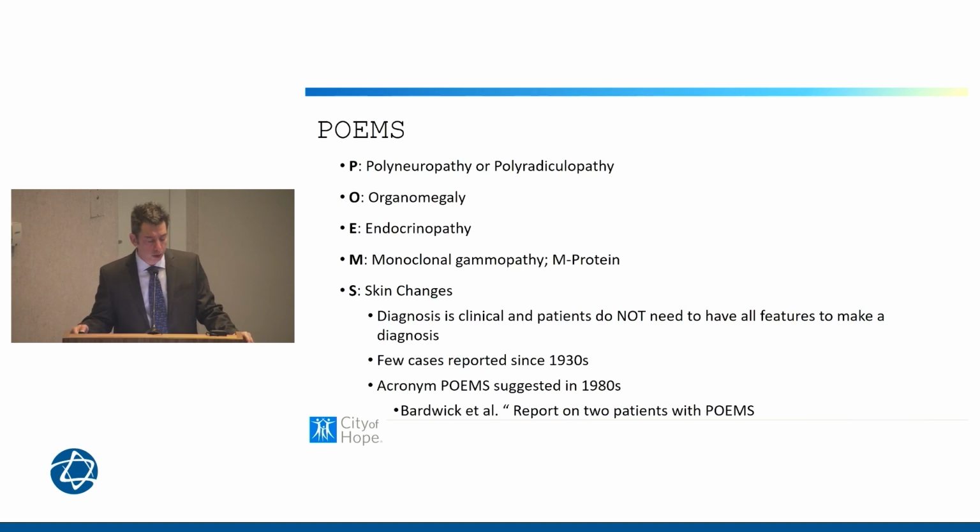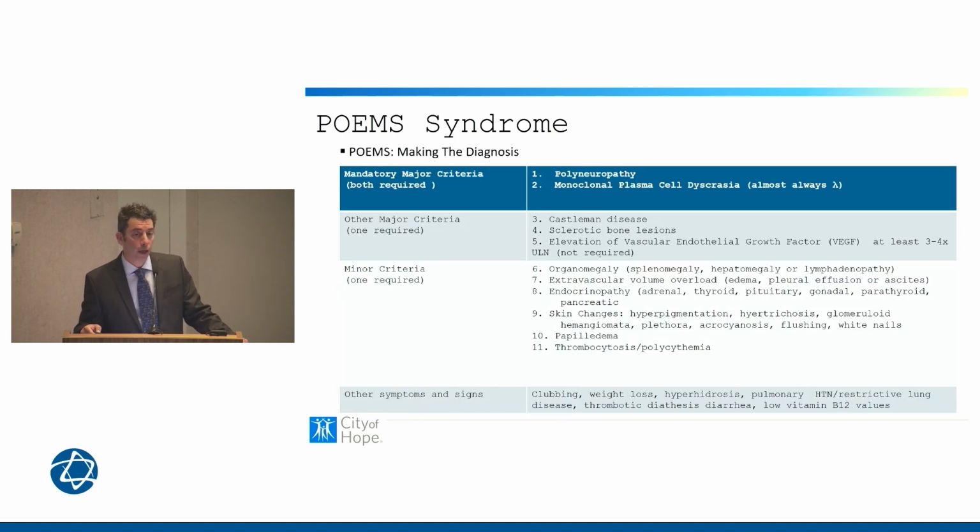So POEMS syndrome, an acronym, stands for polyneuropathy or polyradiculopathy, the O for organomegaly, E for endocrinopathy, M for monoclonal gammopathy, and S for skin changes. This is a clinical diagnosis that I'll talk about. All criteria do not need to be present. The acronym was first suggested as early as the 1980s, which is pretty recent, but cases of this disease have been reported going back into the 30s. So this is the criteria, an important table to keep readily available to make the diagnosis.